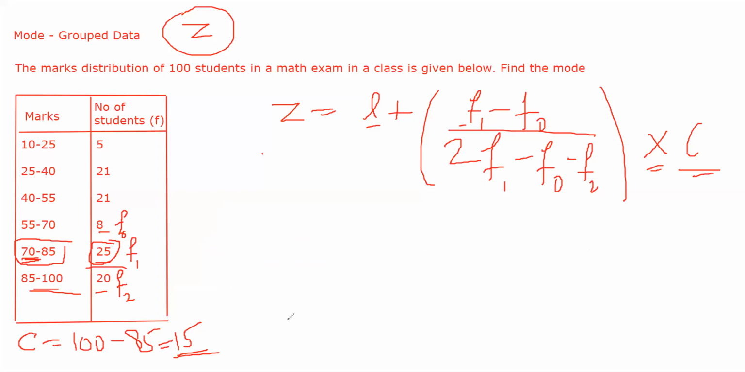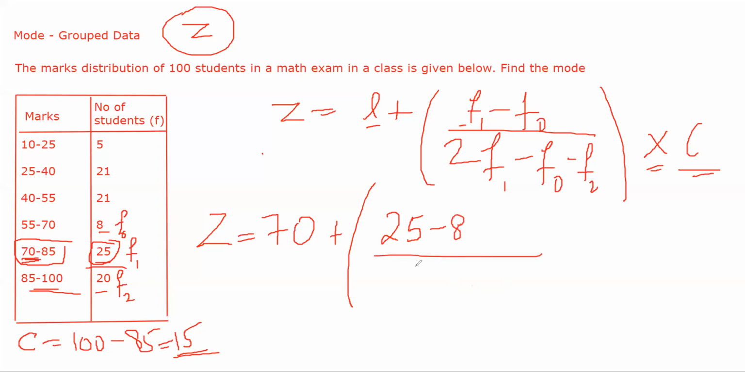Now I'll simply substitute the values. Z is equal to, the lower limit is 70, plus, bracket open, what is f1? 25, put 25, minus f0, the preceding one, 8, divided by 2 into f1, so f1 is 25, so 2 into 25, minus f0 which is 8, minus f2 which is 20, into 15. Okay, now try to solve this.